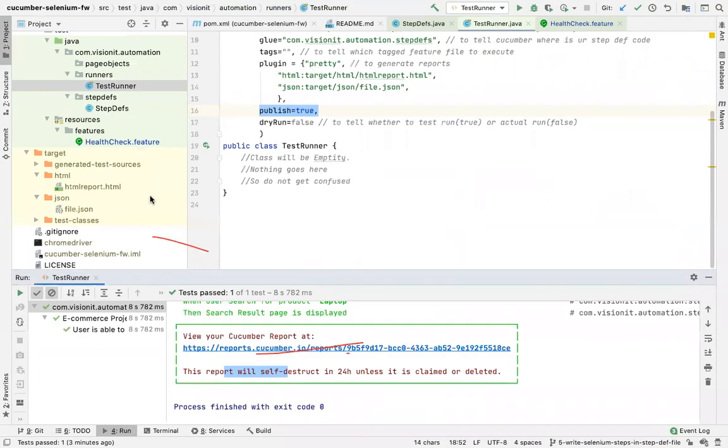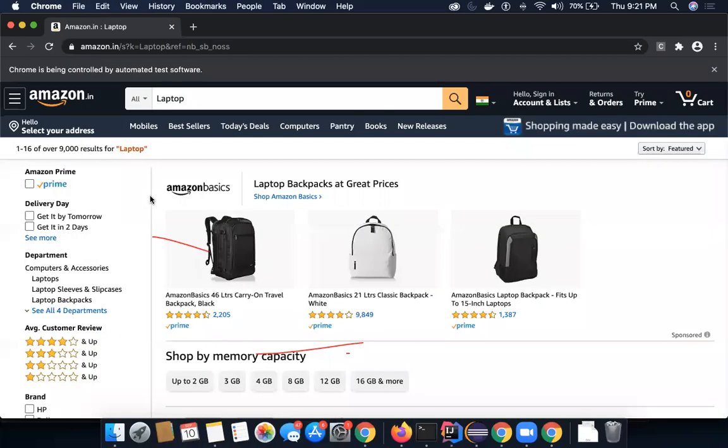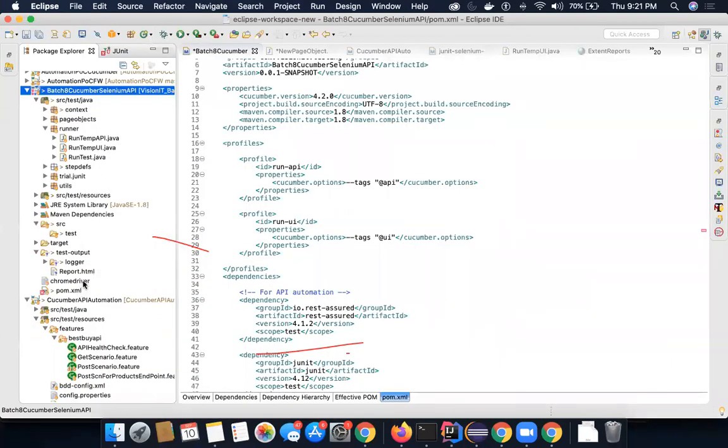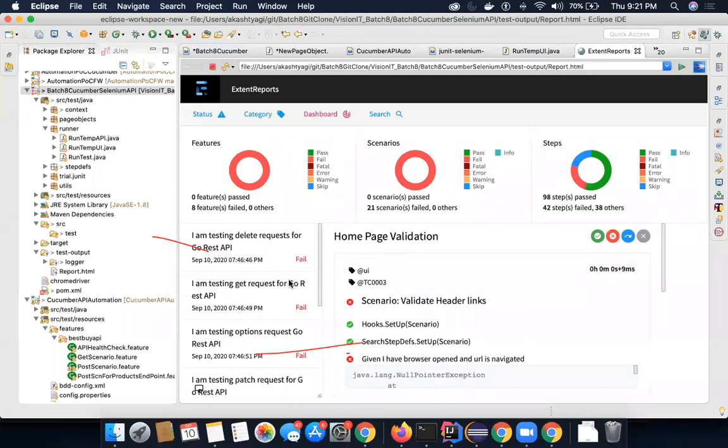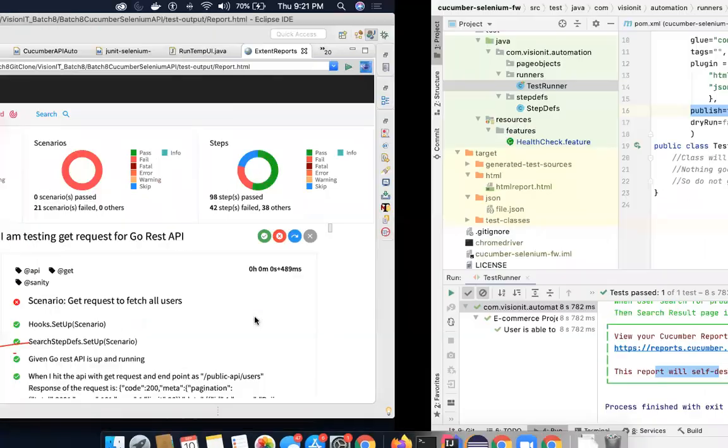There's one special kind of reporting mechanism called Extent report, that we will also try to implement, and that we can do. Maybe I can show you that as well. It looks like this. This is a very good reporting, right? So there are different kinds of reporting mechanisms available for this framework.